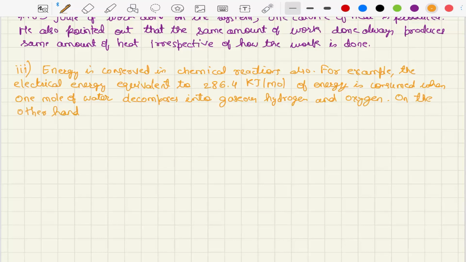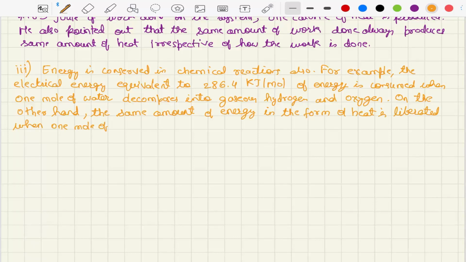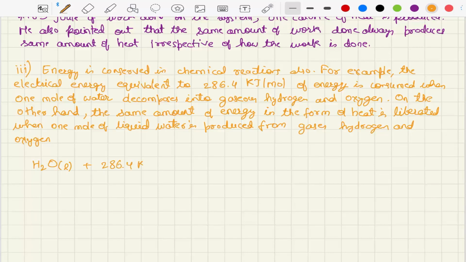On the other hand, the same amount of energy in the form of heat is liberated when 1 mole of liquid water is produced from gases, hydrogen and oxygen. So in a chemical reaction way, I can write water in liquid plus 286.4 kilojoule of energy gives me hydrogen in the form of gas plus half mole of O2 in the form of gas, right?